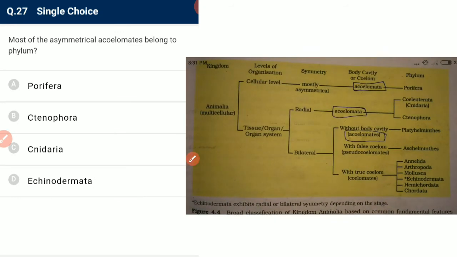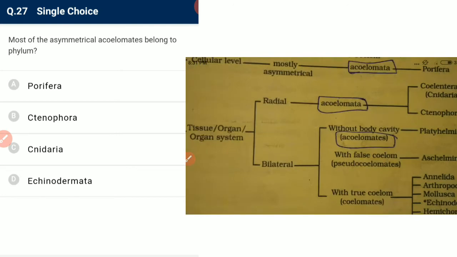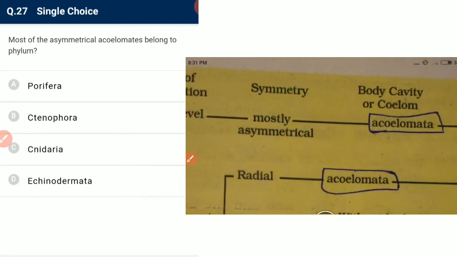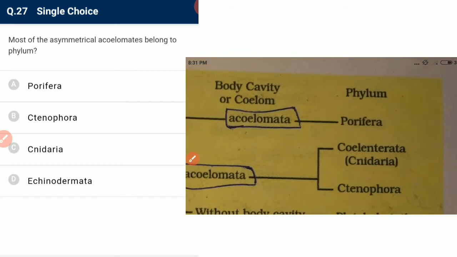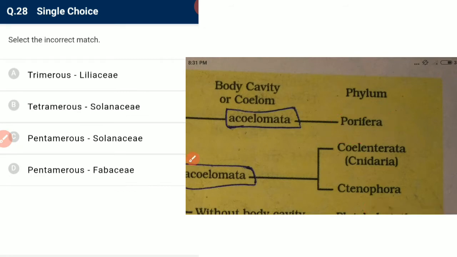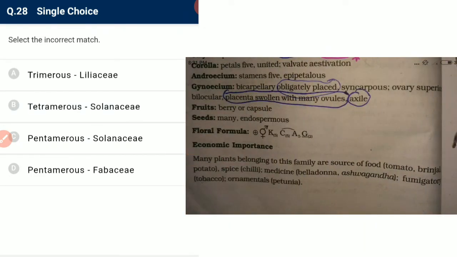Most of the asymmetrical acoelomates belong to C, Porifera. Okay, so it is correct. And the next is select the incorrect match. Liliaceae, trimerous, yes, it is correct. Tetramerous, Solanaceae, no, Solanaceae have pentamerous flowers. They have 5 petals.